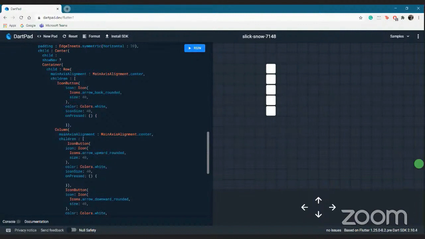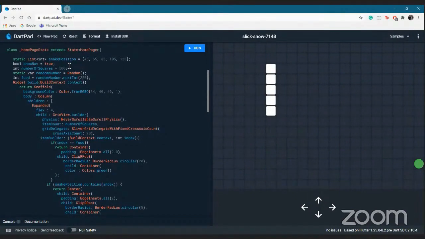And if you have noticed, the food is changing its position each time we load it because of the random function that we have called. And each time we run, a new integer is applied for the food. Now the question is, basically the size of computer screens for everyone will be almost the same. And we can see that it's not occupying 500 squares over here. What is occupying is at max 280, like 14 into 20, 280 squares. So we can just convert the number of squares here to 280 and even the random option to 280